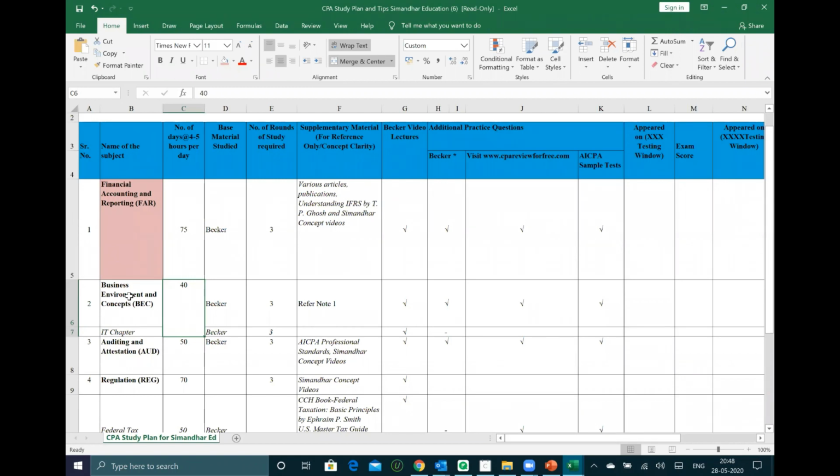So Fatima has FAR, audit, FAR. BEC, audit, FAR. I've worked in tax, CFA, FAR, BEC. Oh guys, if you are in CFA, BEC will look like the easiest section. Who all have done CFA before, or even have passed one or two sections of CFA, BEC and FAR should be your first 2 sections.